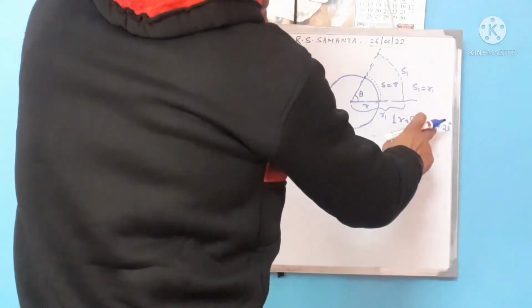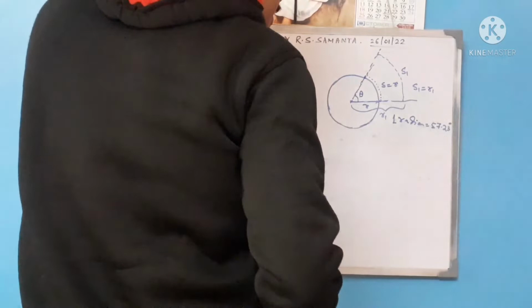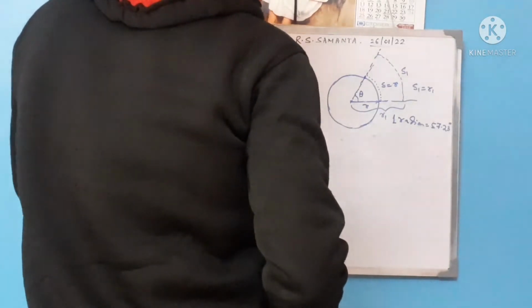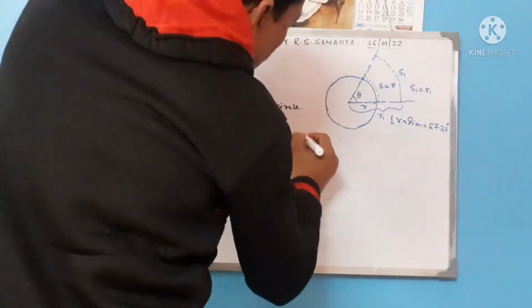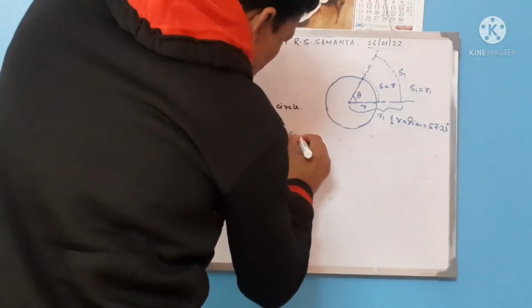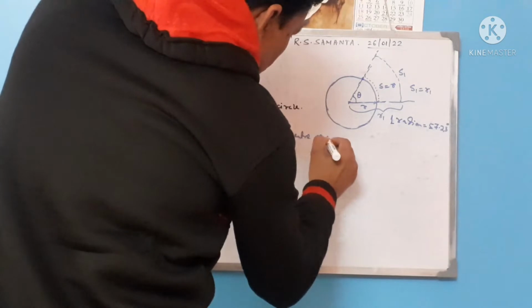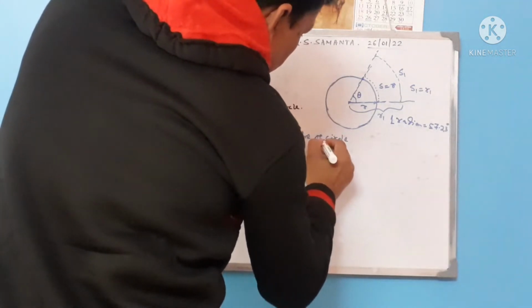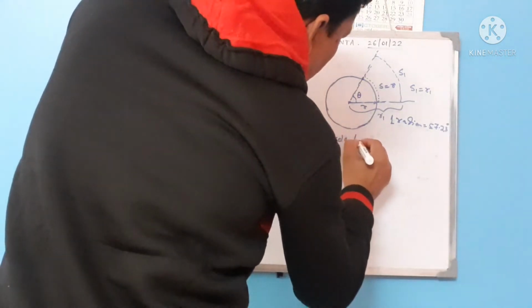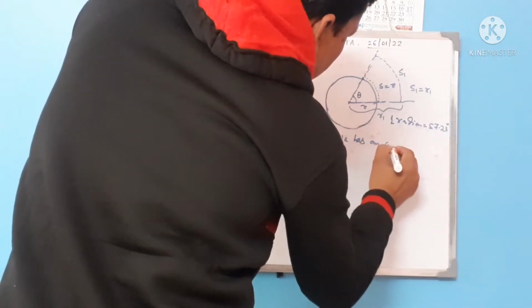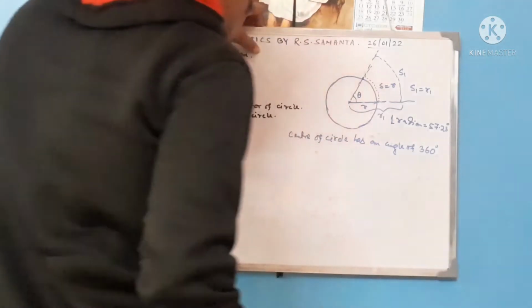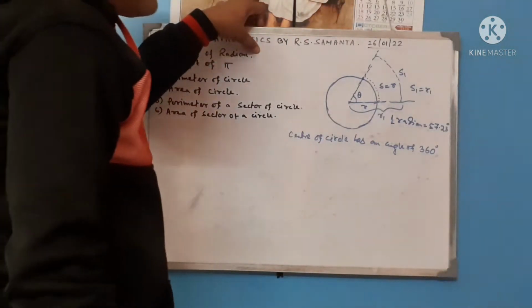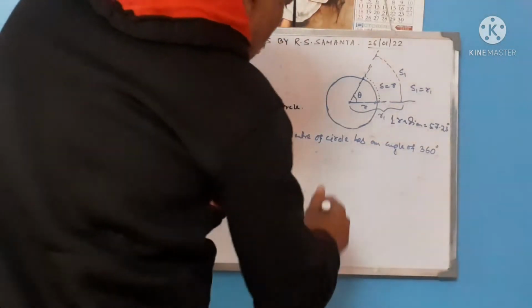So I think radian is clear, and it makes an angle of 57.23 degree at the center of the circle. Definitely we know that the center of a circle has an angle of 360 degree.